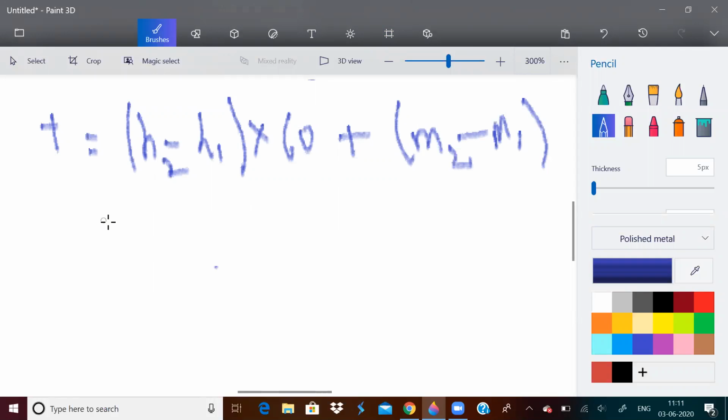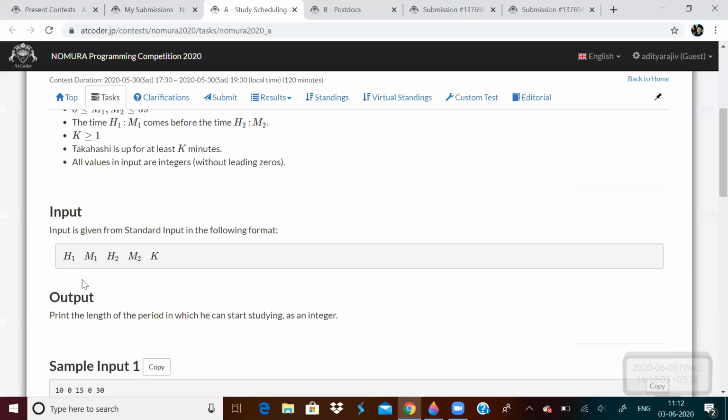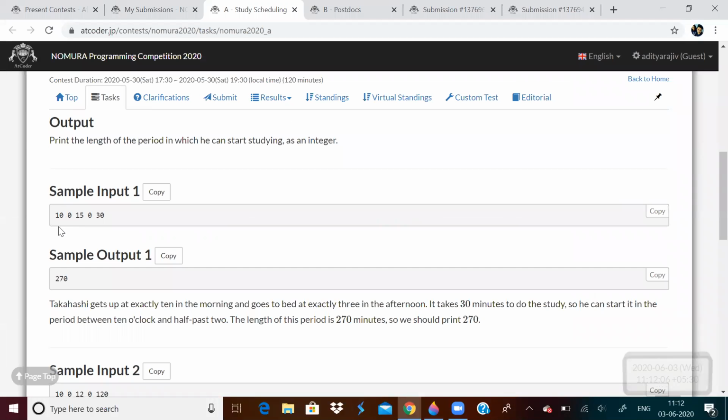In this time, if I subtract K, this will be the length of the period. Why? Let us take this case: he gets up at 10 o'clock and goes to bed at 3 o'clock, 15:00 that is. If he starts studying at 10, he can finish at 10:30. If he starts studying at 2:30, he can finish at 3.